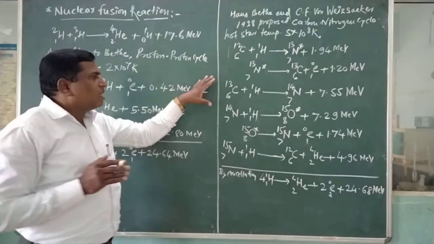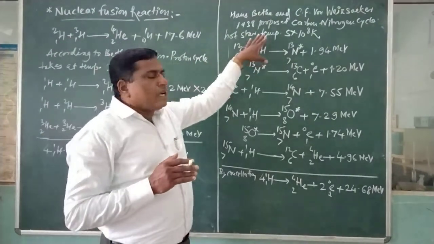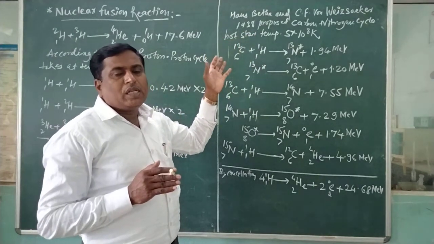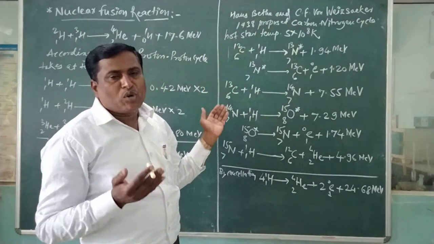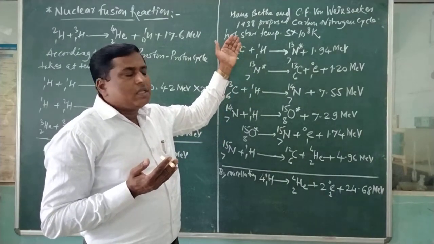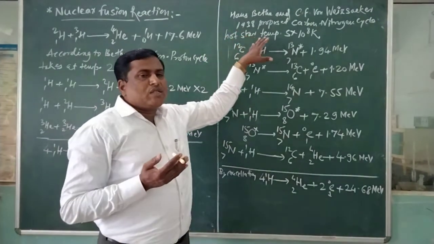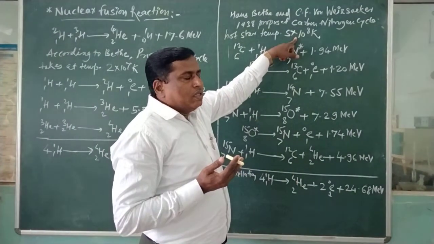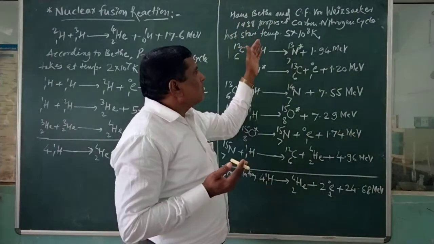Now the second part is where the carbon-nitrogen cycle is explained, where fusion of lighter nuclei occurs in hot stars, at a higher temperature of 5 × 10^8 kelvins.